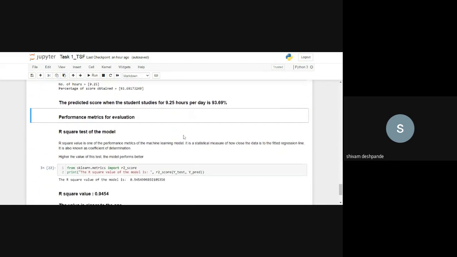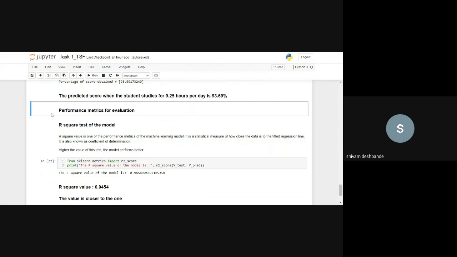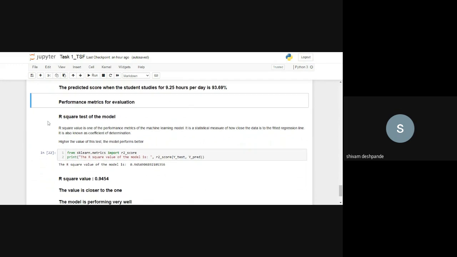Now this is the performance metric which I've used for evaluation. That's the R square test for the model. R square is one of the performance metrics usually used for machine learning models. It is a statistical measure of how close the data is to the fitted regression line. It is also known as the coefficient of determination.